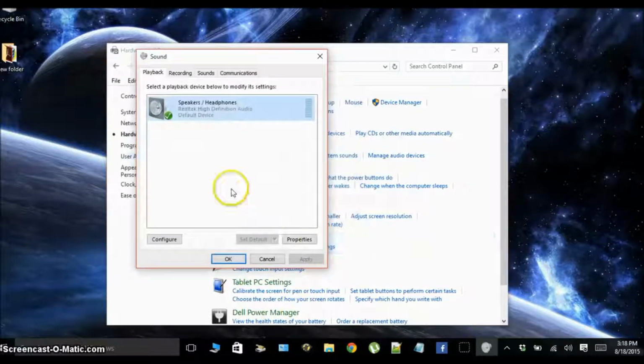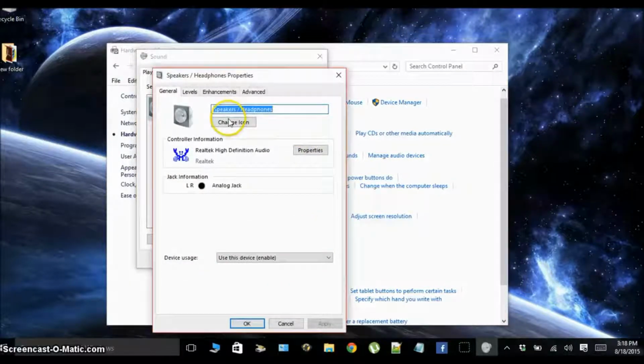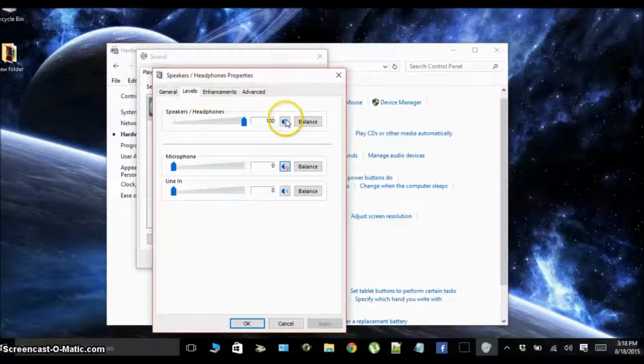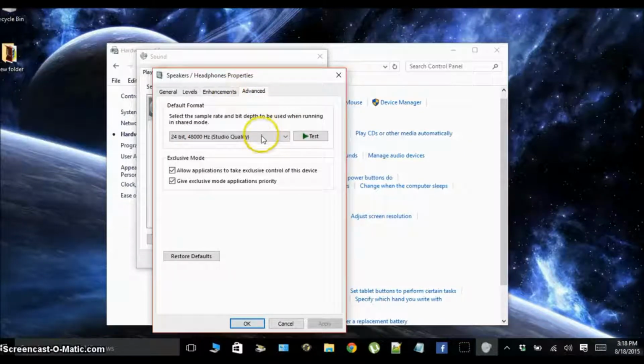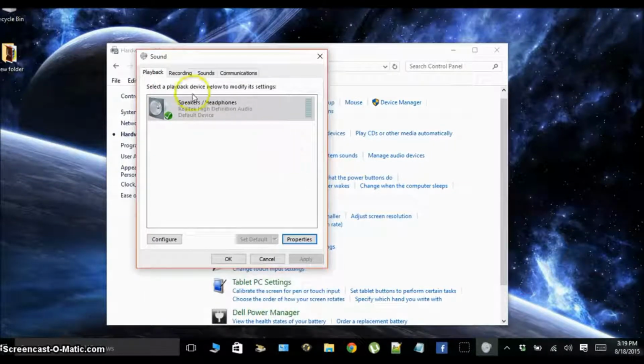After you're done with that, you're going to exit out of it, go back and go to properties. Make sure your levels are all the way up and nothing's muted, and make sure you have immediate mode on under your enhancements. And under your advanced, you're going to want to make sure you have the highest sound quality that you could possibly get. That's just for testing. Once you see your speakers are working again, of course you can go back through here and change it back to your regular quality if you would like. But again, this is just to make sure everything's working properly. You can go ahead and click test and see if your speakers are working now after you click apply. But basically that's all we can do.